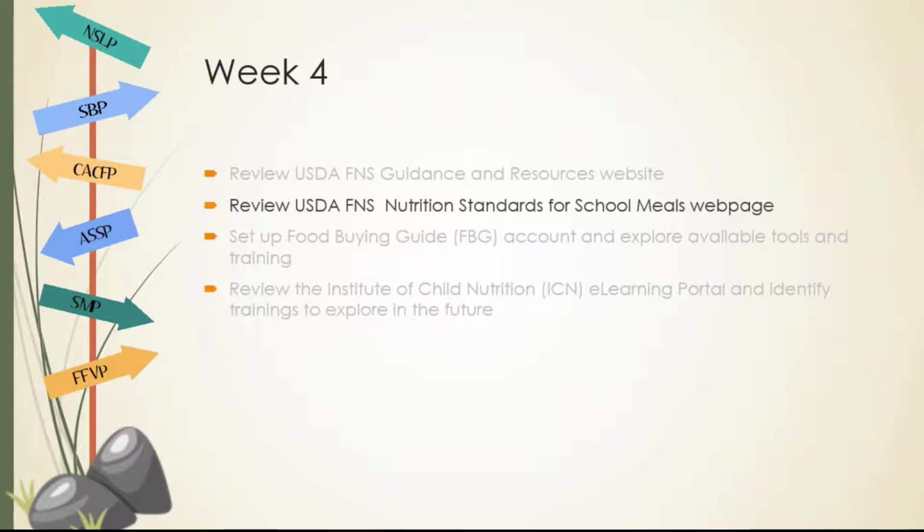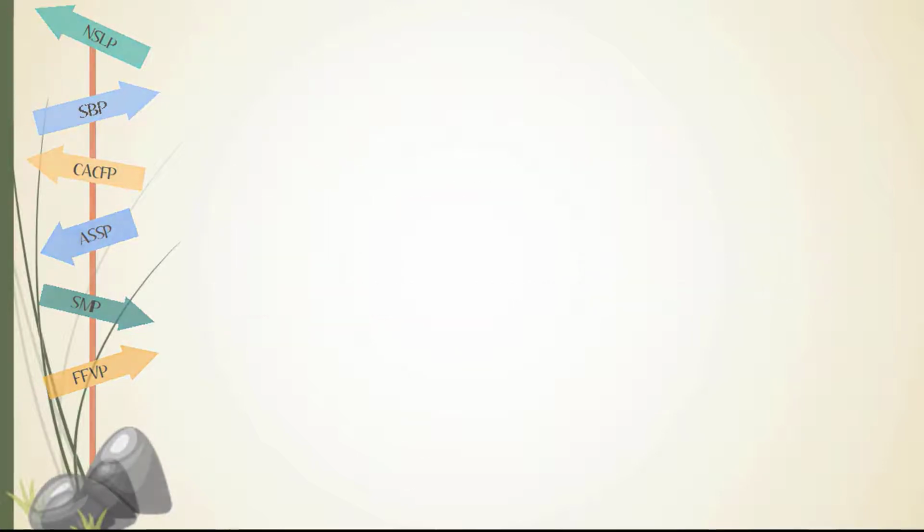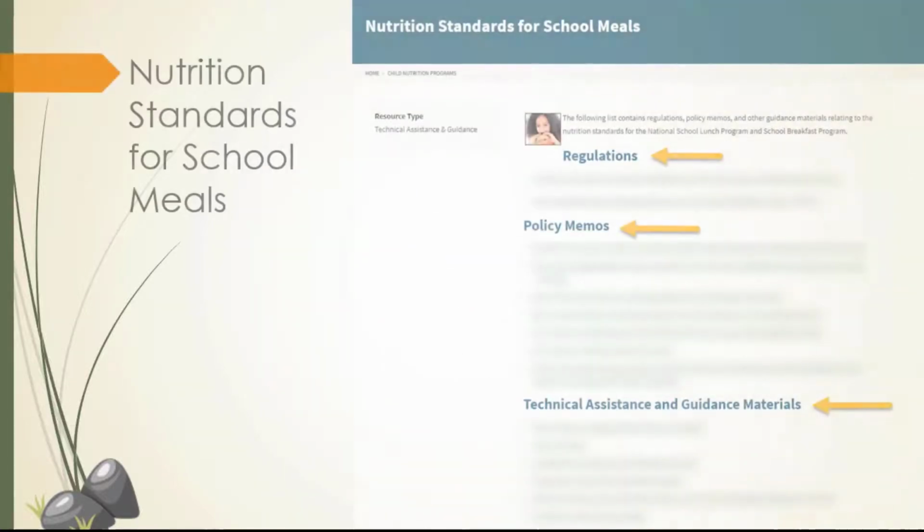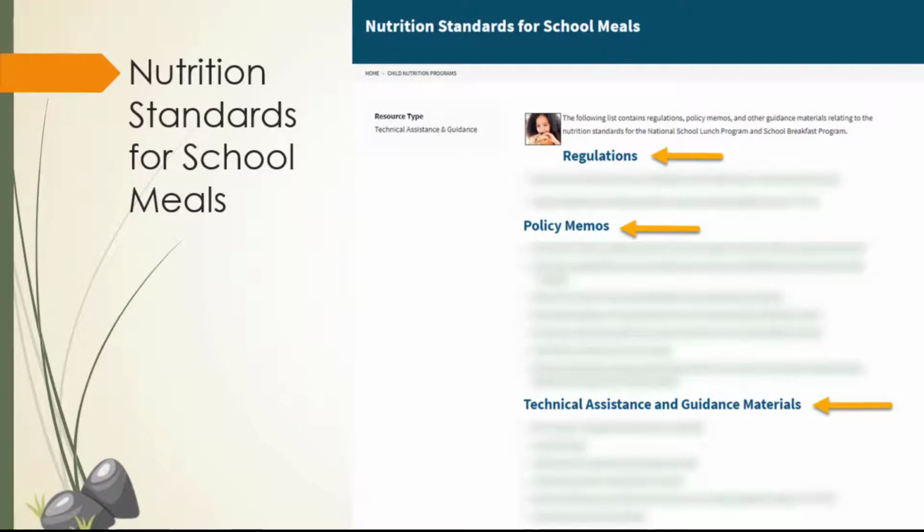In addition to reviewing the handbooks and guides on the FNS Guidance and Resource website, be sure to explore the links to other web pages. During your review, be sure to spend extra time reviewing all items located on the Nutrition Standards for School Meals page. This web page includes links to regulations, policy memos, as well as technical assistance and guidance materials.